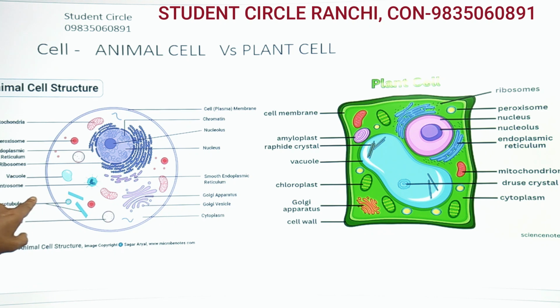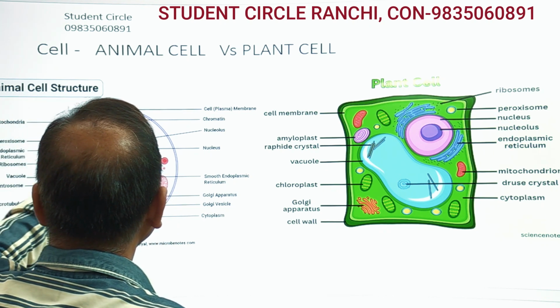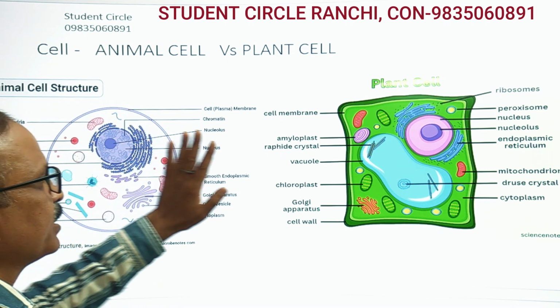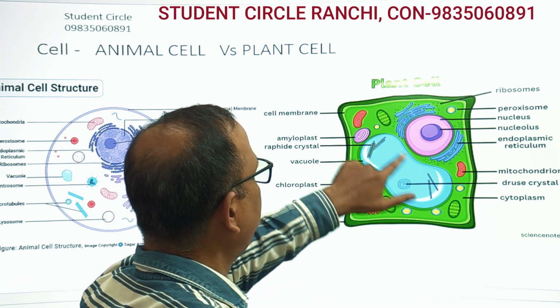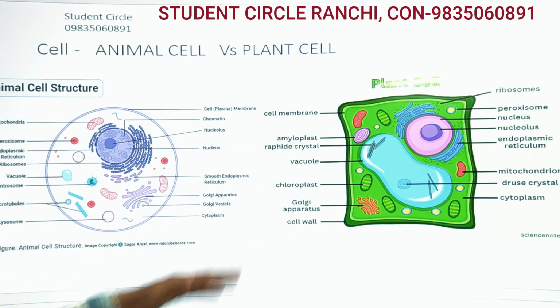In animals, vacuoles are small, and there are so many vacuoles inside animal cells. But in plant cell, vacuole is single and a big vacuole is present there. This is the difference between plant cell and animal cell.